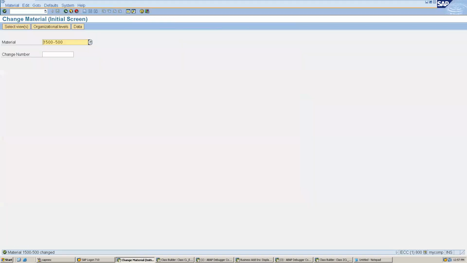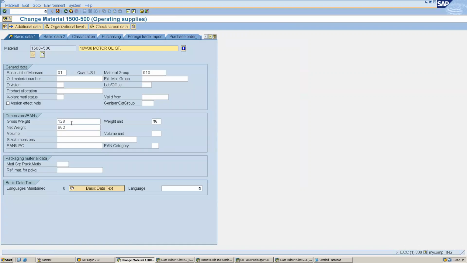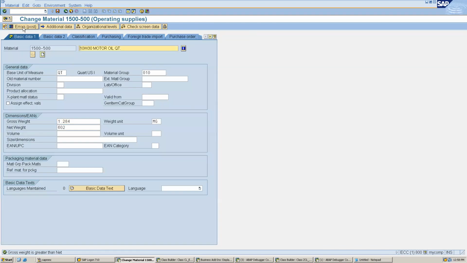Which function do we want to trigger? Change material, right? Slash n mm02, and here we will select message, and here maybe we make this 1284. Click on save button. So it has come to our customer exit.